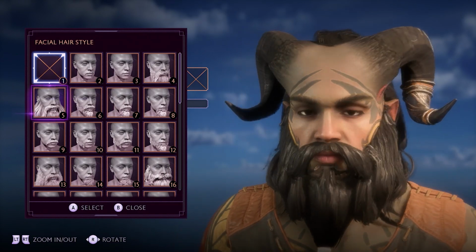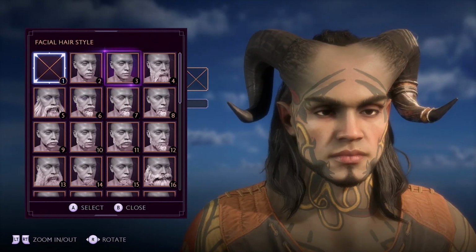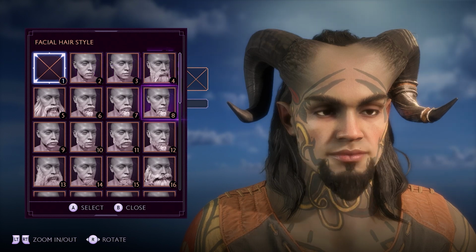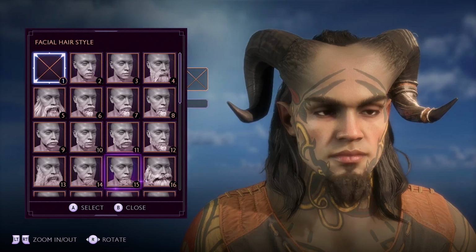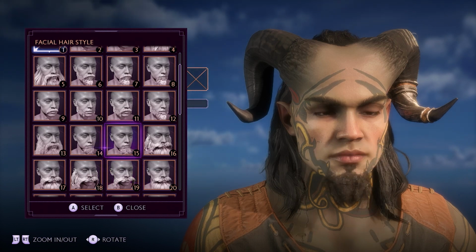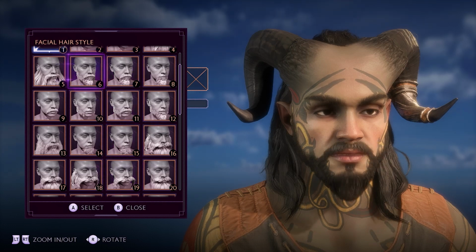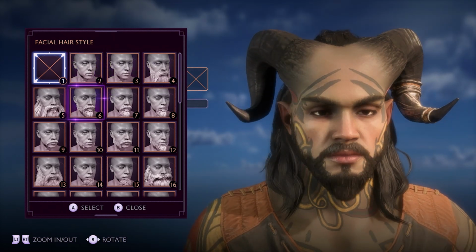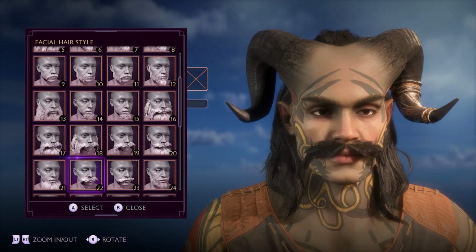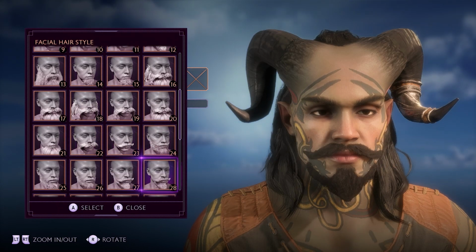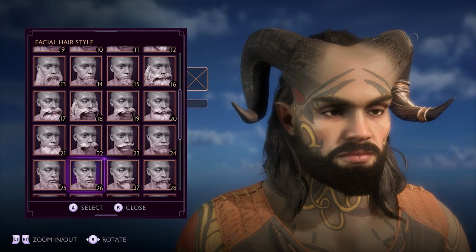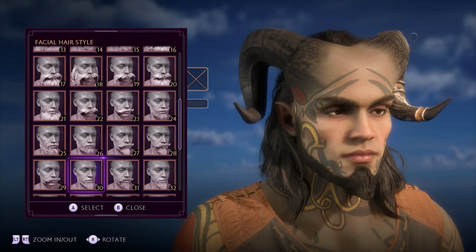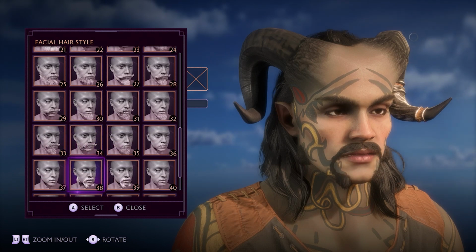We can go full-on ruggedness. I don't necessarily want a small beard, but I don't want anything too crazy. The problem is we've always got this sideburns and a mustache. Have we got just a little bit less of a chin strap than that, but not necessarily a full beard? It might have to be that one by the looks of it. Let's have a look further down. There's more of a rugged beard, with a bit of a mustache. Ooh, could I have a slight bit less than that? And then that's perfect, because I don't want the pointy stick on him.